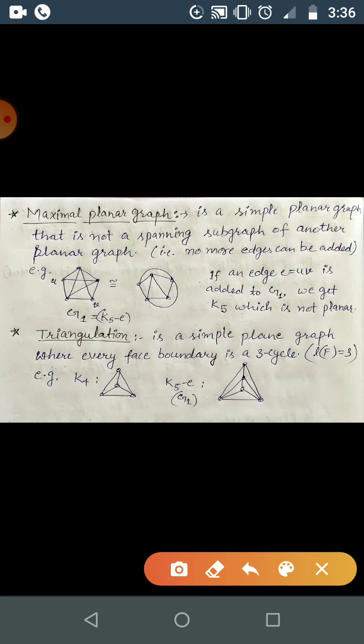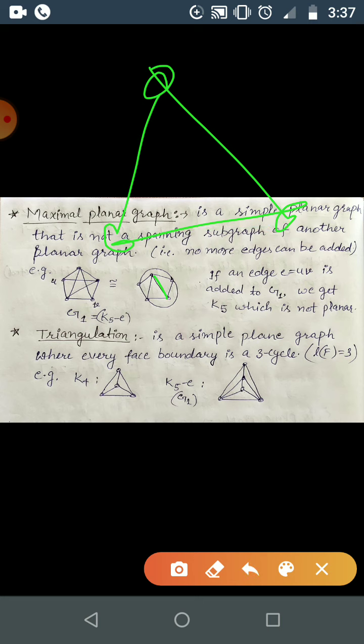So how to draw this one? You can just draw this one. Then you can draw this part over here, correct?